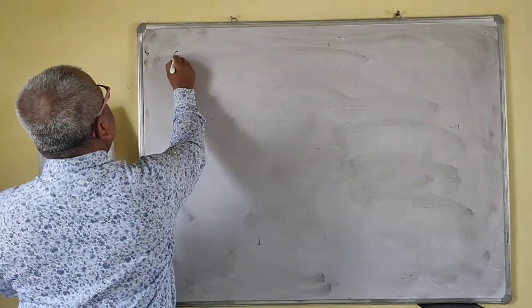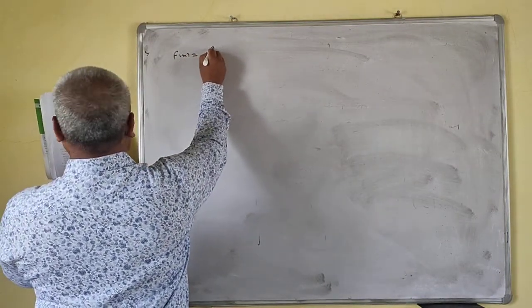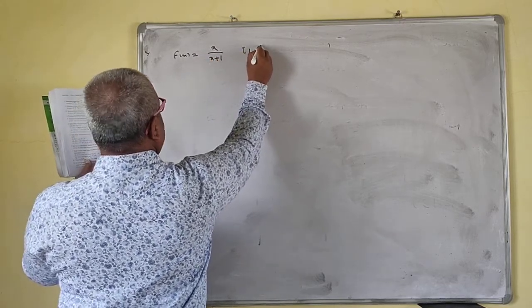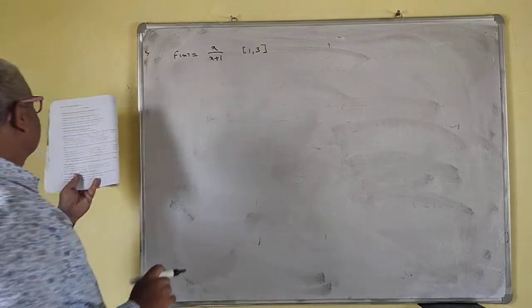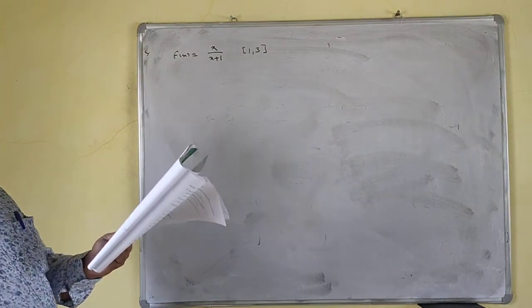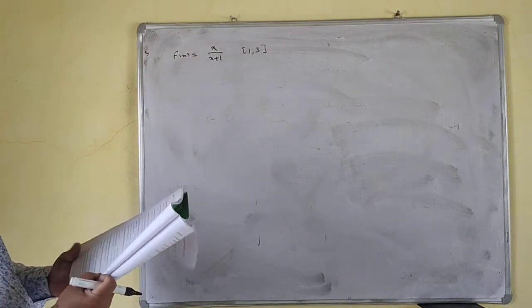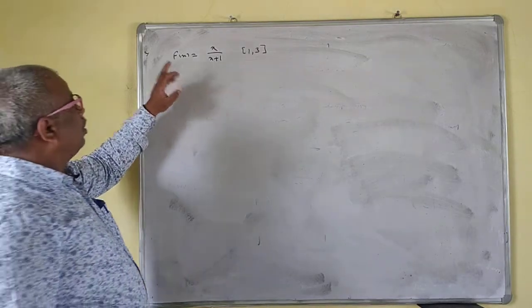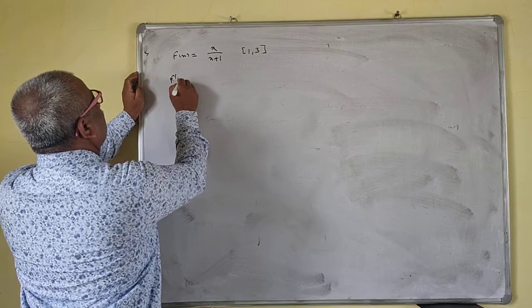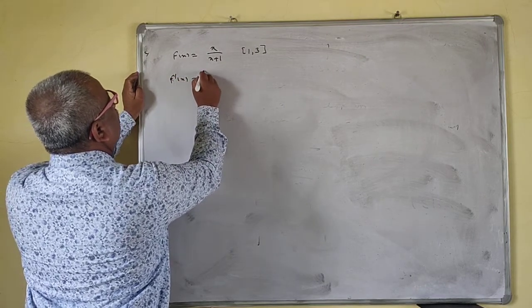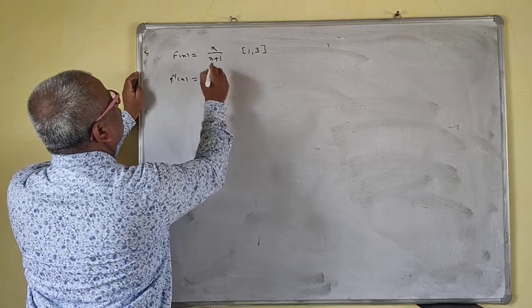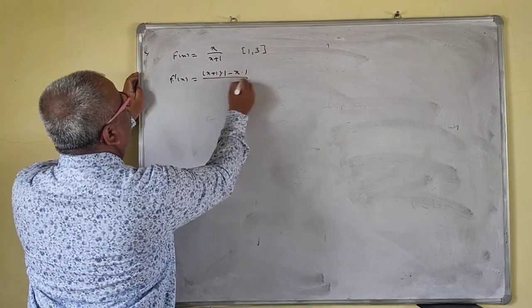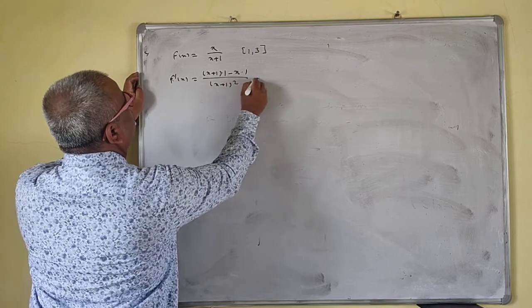So f of x is equal to x upon x plus 1, on the interval 1, 3. So now see, if you differentiate this, f prime x is equal to what? x plus 1, derivative is 1, minus x into derivative is 1, upon x plus 1 square.